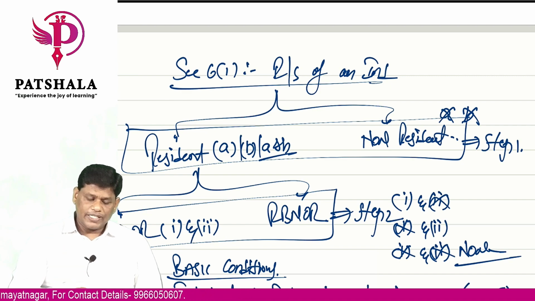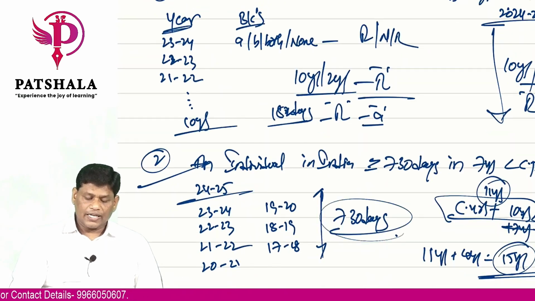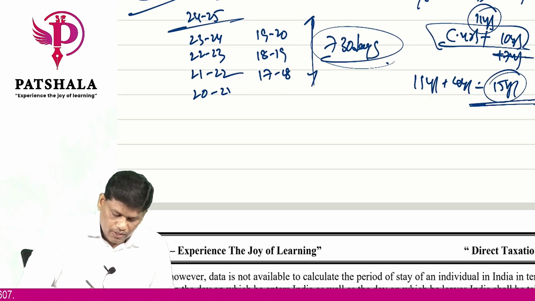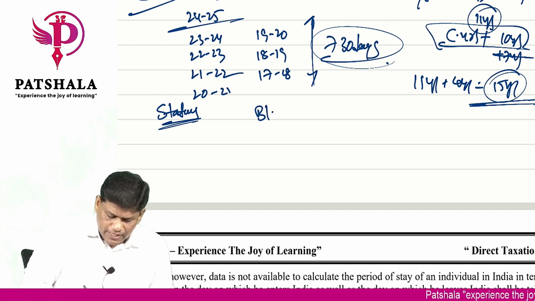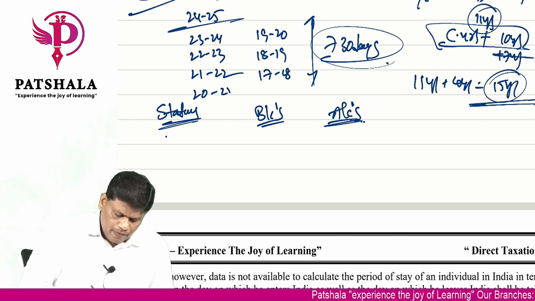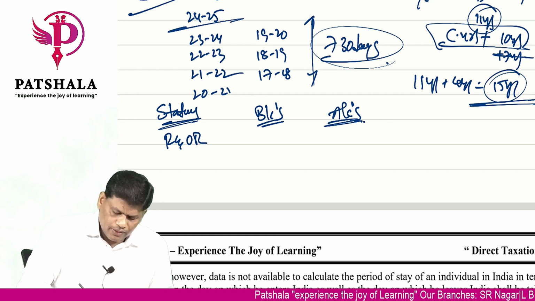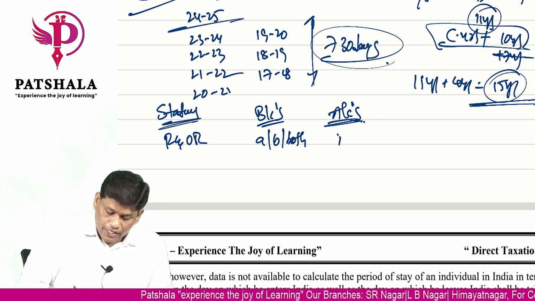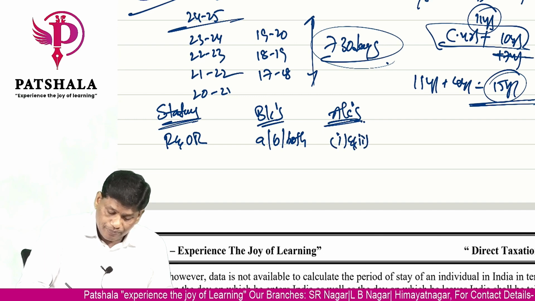Okay, so you have basic conditions, you have additional conditions. If you look at the summary of residential status of an individual, it is like this: status, basic conditions, additional conditions. Resident and ordinarily resident: basic condition A, B or both; additional conditions 1 and 2 at a time.